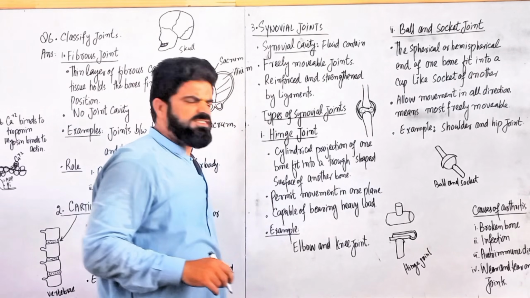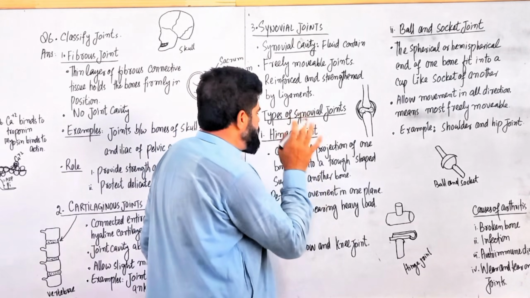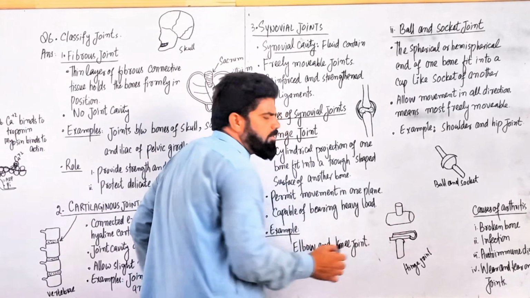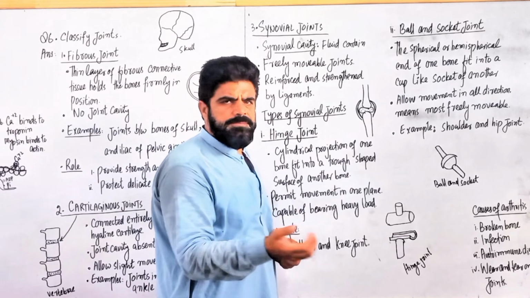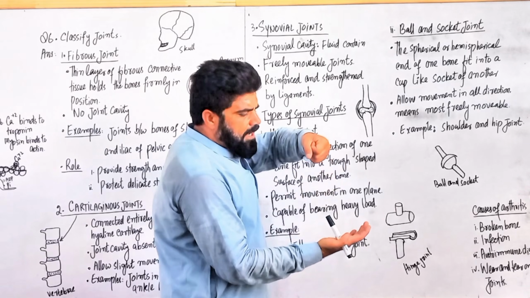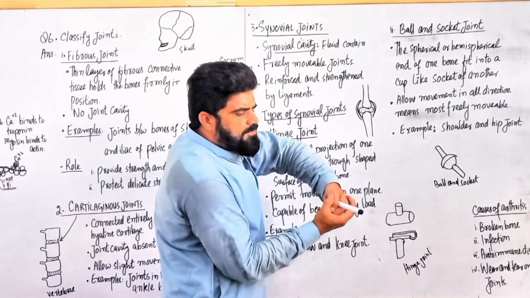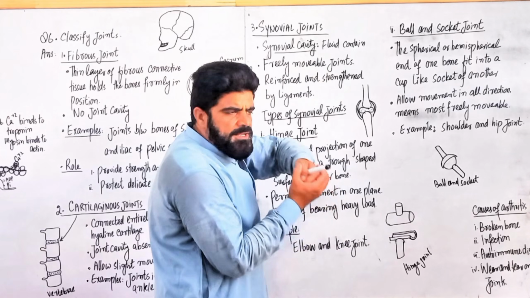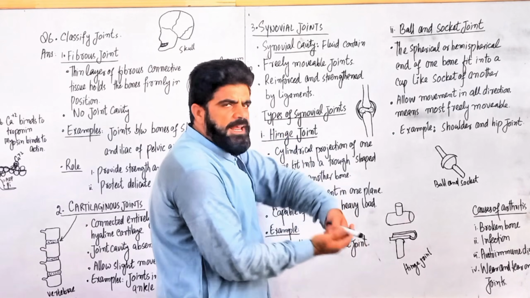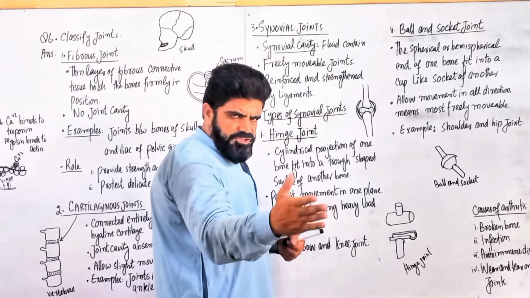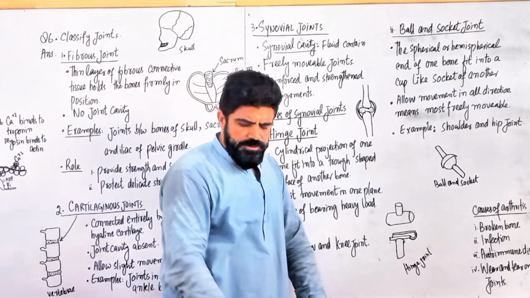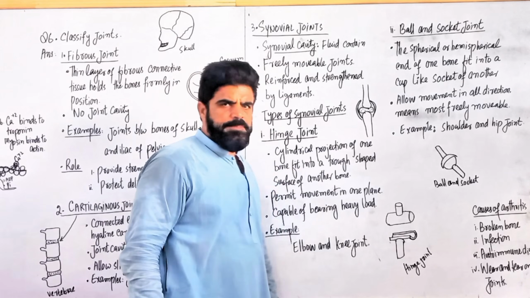Hinge joints have a cylindrical shape at the end of one bone and a trough shape surface on another bone. The joint is secure, and they allow movement only in one plane, in flexion and extension. Examples are the elbow or knee joints.